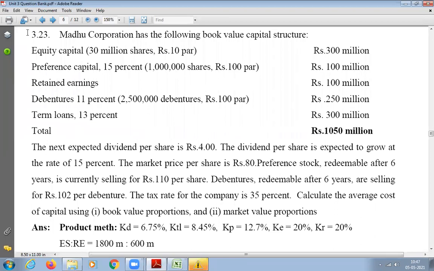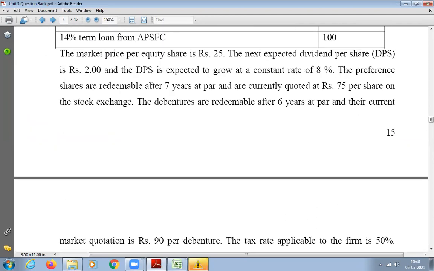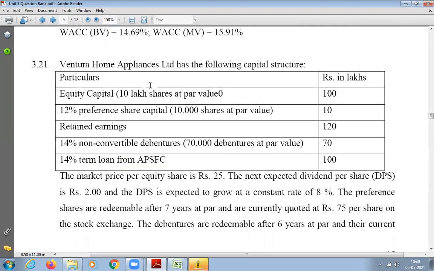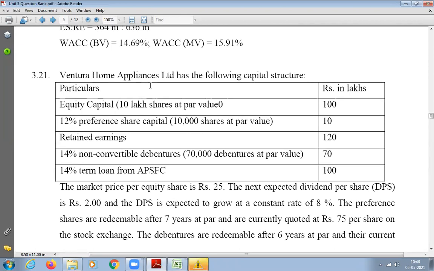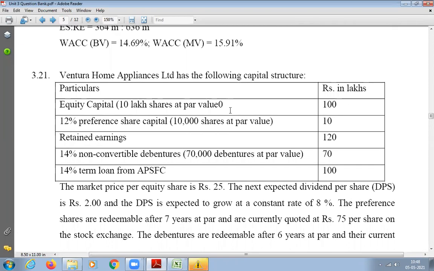See, for this question, for example 3.2, he has given the face value. You can calculate the interest amount or dividend amount. If it is not given, for example, some questions he has not given. I think when we did the first question, he had not given the face value. For example, in question 3.21, face value is not given, so I cannot calculate; I have to use the percentage only.